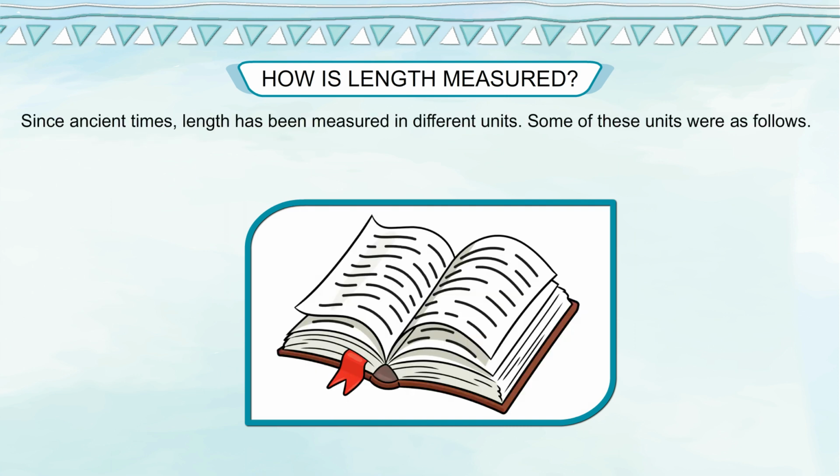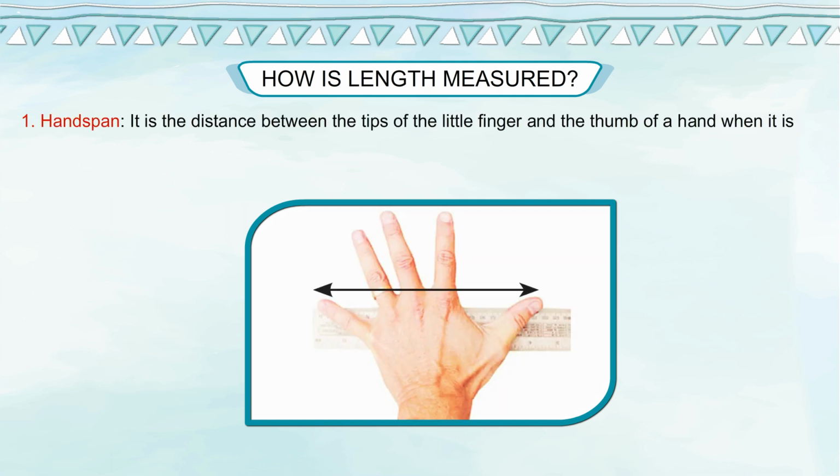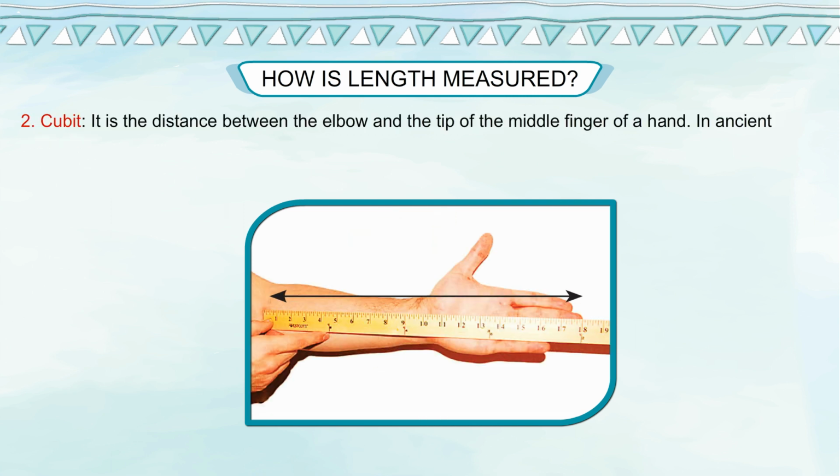Since ancient times, length has been measured in different units. Some of these units were as follows. Handspan. It is the distance between the tips of the little finger and the thumb of a hand when it is stretched. Cubit. It is the distance between the elbow and the tip of the middle finger of hand. In ancient Egypt, cubit was used as a unit of length.